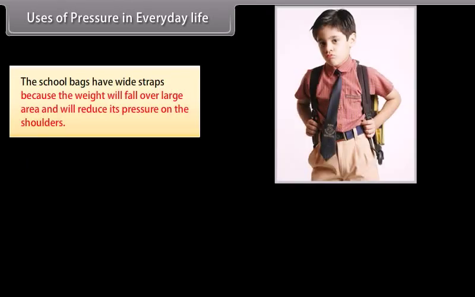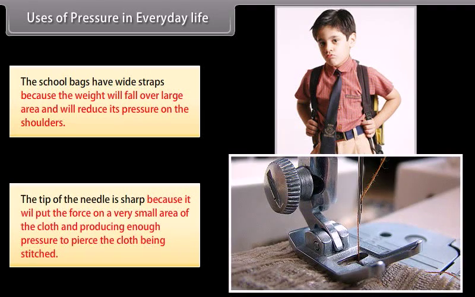Uses of pressure in everyday life. School bags have wide stripes because the weight will fall over a large area and will reduce the pressure on the shoulders. The tip of a needle is sharp because it puts the force on a very small area of the cloth, producing enough pressure to pierce the cloth being stitched.